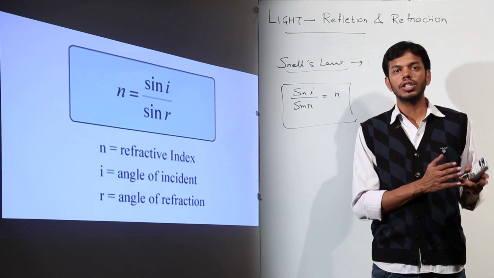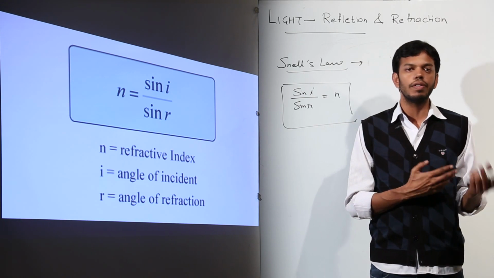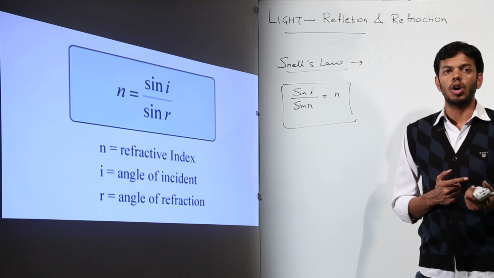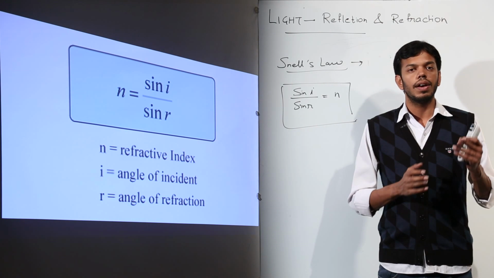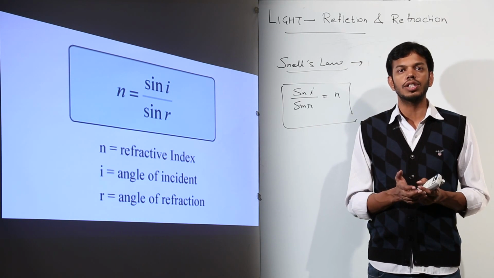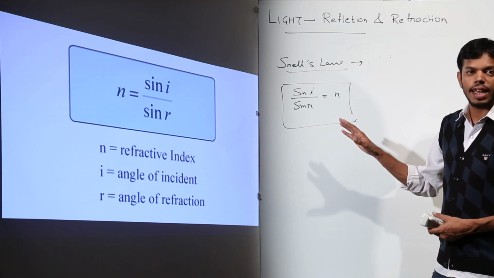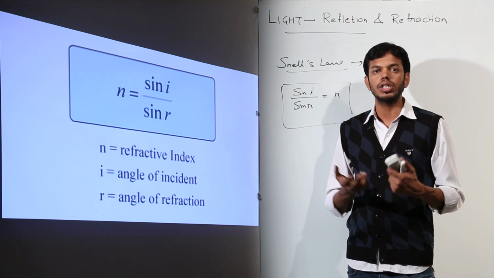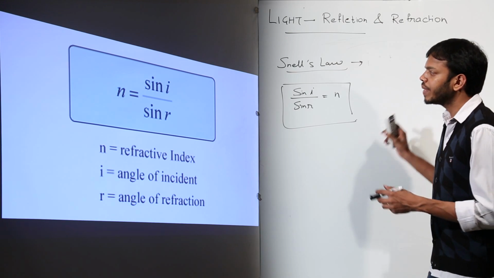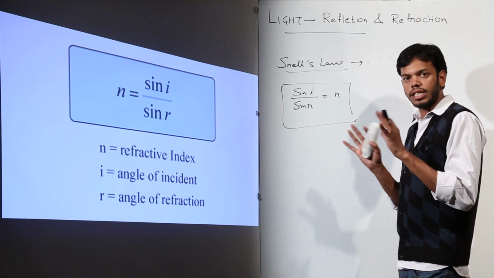Diamond is stronger because of its density. The more the density, the stronger the material. So diamond will have a very high refractive index and hence a very large refraction will happen in diamonds, whereas a glass slab will have a lower refractive index, pertaining to a lower value of density.